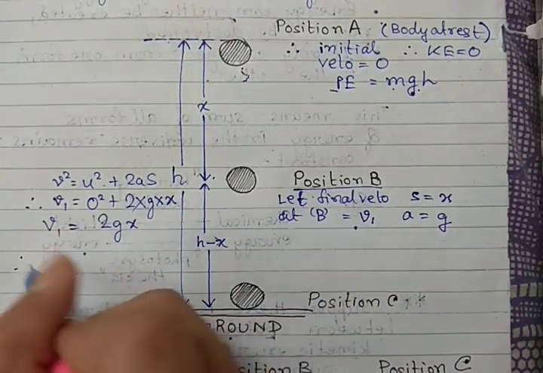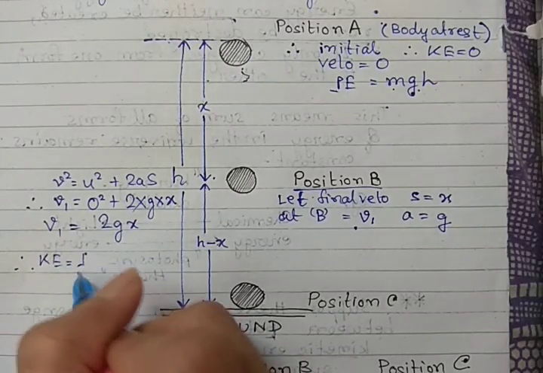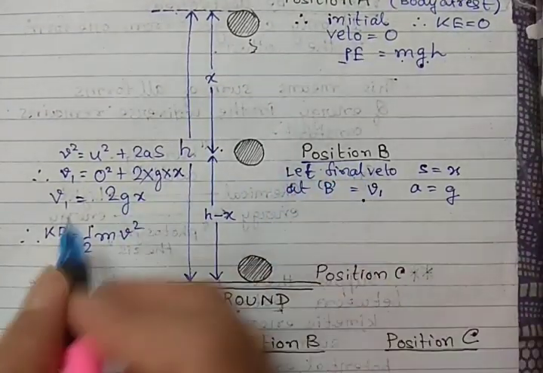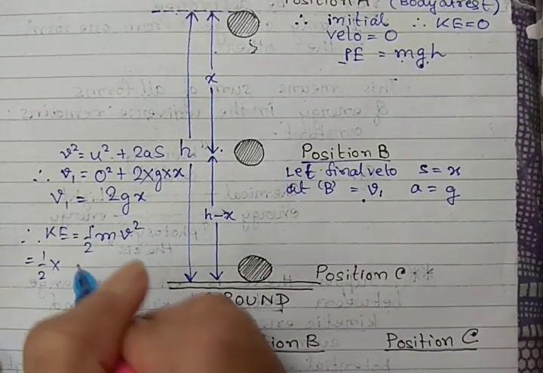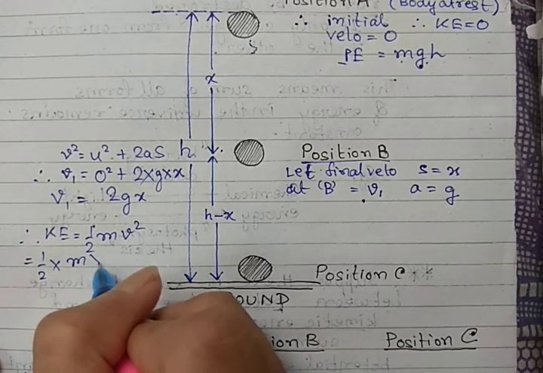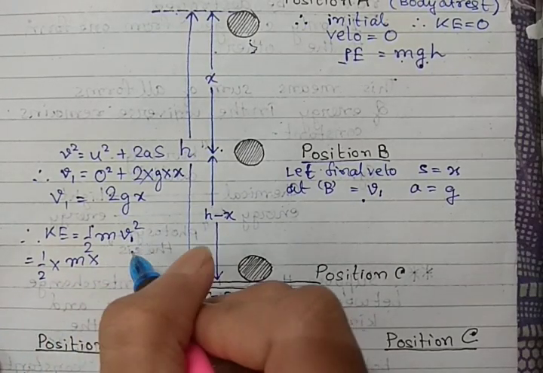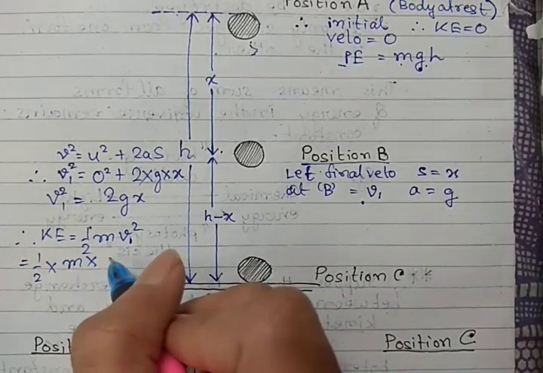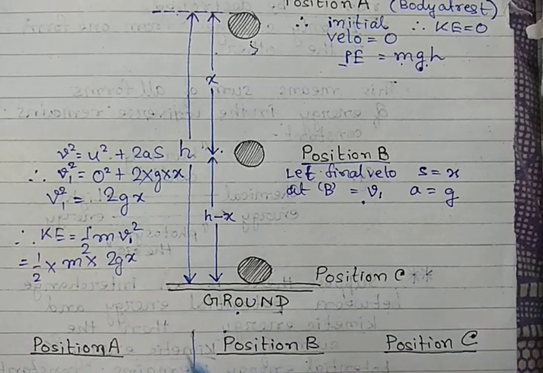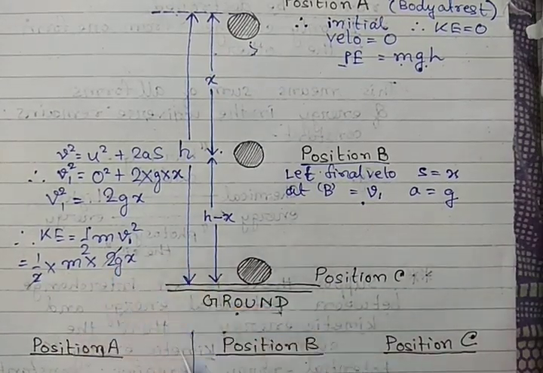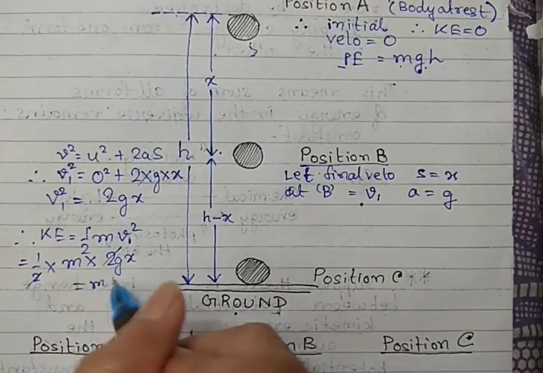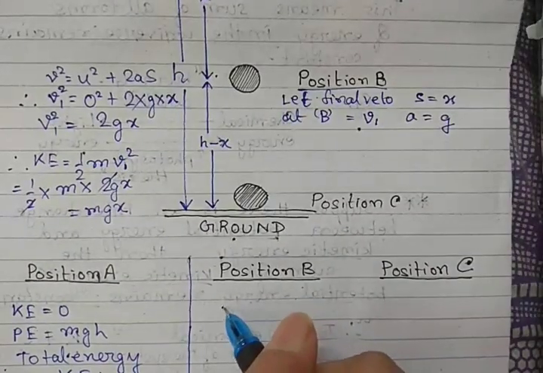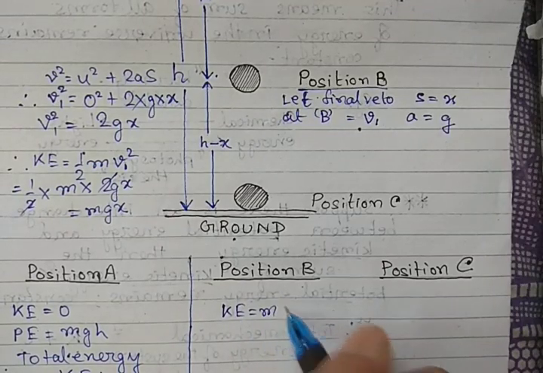Therefore at this position KE equals half mv square, which is half into m into v1 square, that is m into 2gx. Cancelling out 2, we get mgx. That means at position B, the kinetic energy equals mgx.